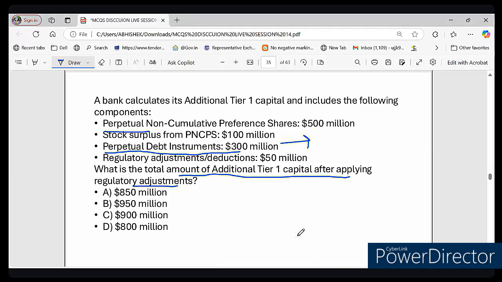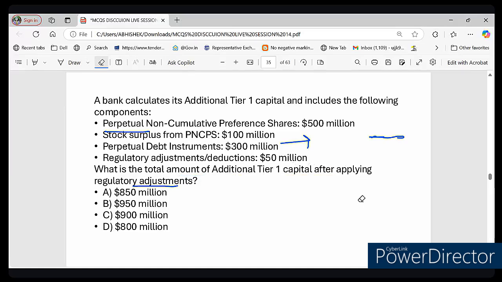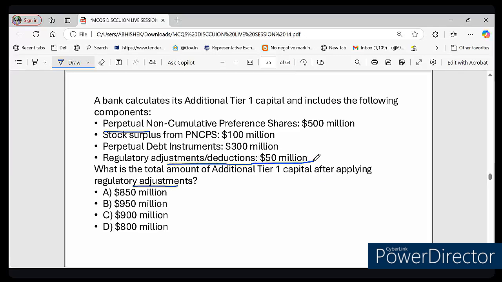Now, my third question is, suppose a bank has AT1 of $900 million and a regulatory adjustment, you can see this word, regulatory adjustment, of $50 million. So what will be the final AT1 capital? $900 million is the AT1 capital, and $50 million is the deduction. So the adjusted AT1 capital will be $850 million.